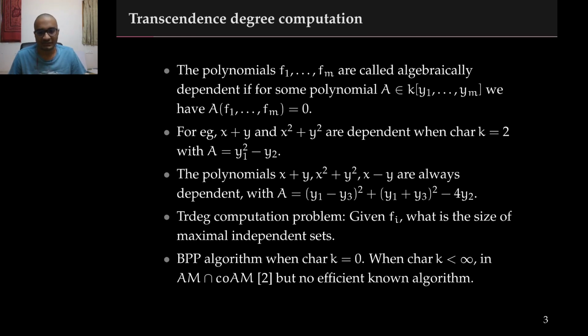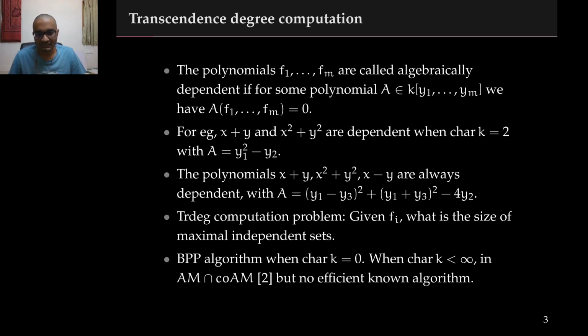If your polynomials are x plus y, x squared plus y squared, and x minus y, then the polynomials are always algebraically dependent. The transcendence degree computation problem is to find, given a set of polynomials fi, what the size of maximal independent sets are. Algebraic dependence satisfies the matroid property like linear dependence, so all maximal independent sets will have the same size.